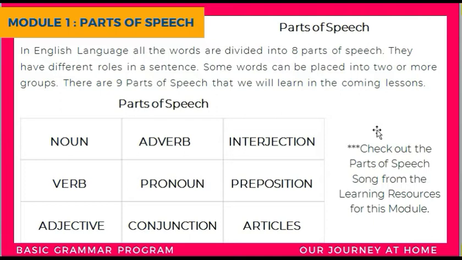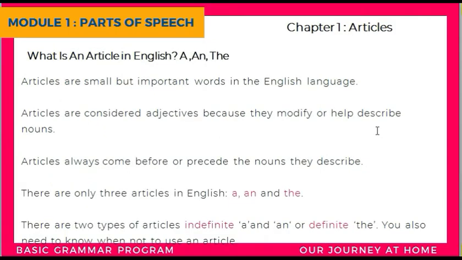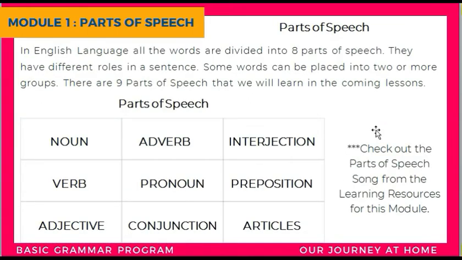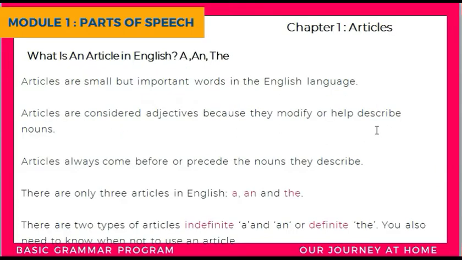Now let's move on to our chapter 1, that is articles. Each big topic is called a module, and under that module we will have different chapters to understand and learn the subtopics. So the big topic here is module 1, that is parts of speech, and under that, each of these 9 parts of speech will have its own chapter. I hope this is clear how the format is going to stay for the next few lessons.